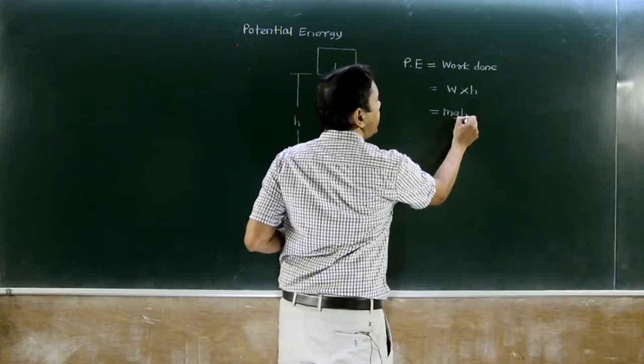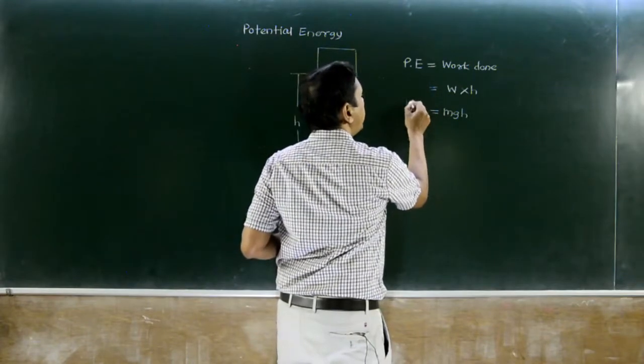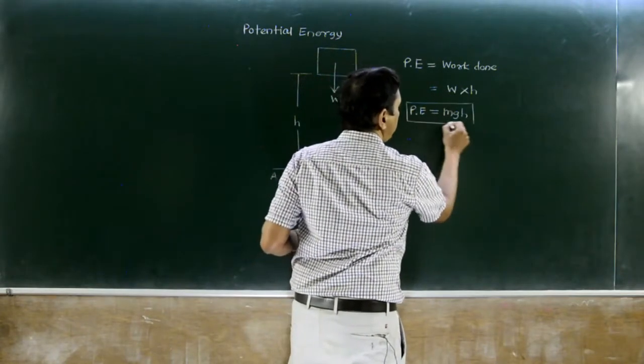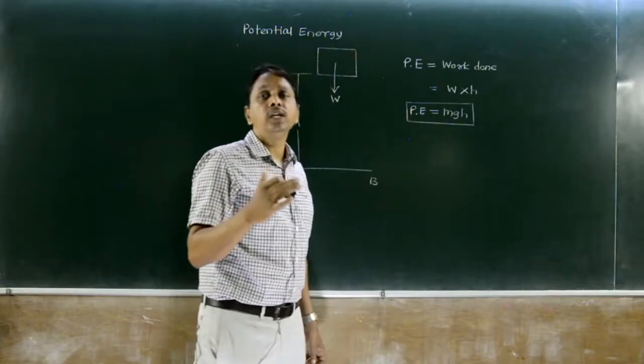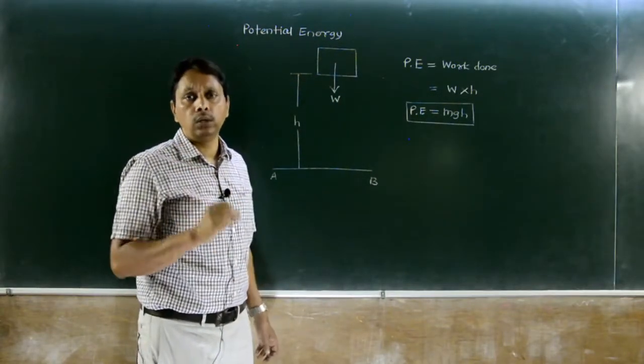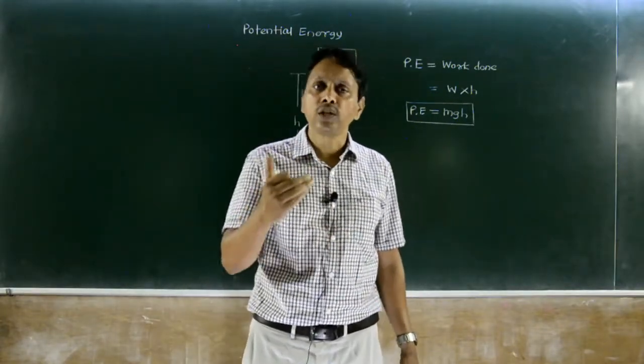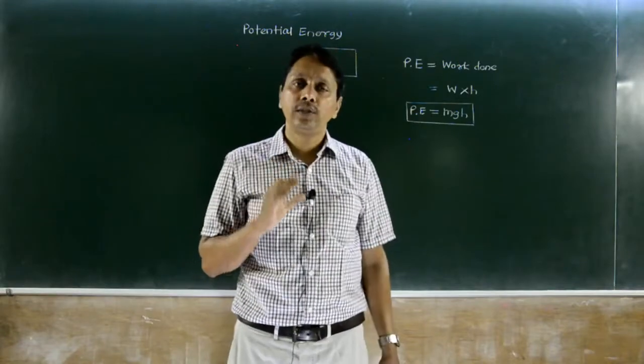So mgh is the potential energy. The energy possessed by a body due to its position is called potential energy, and its expression is mgh.